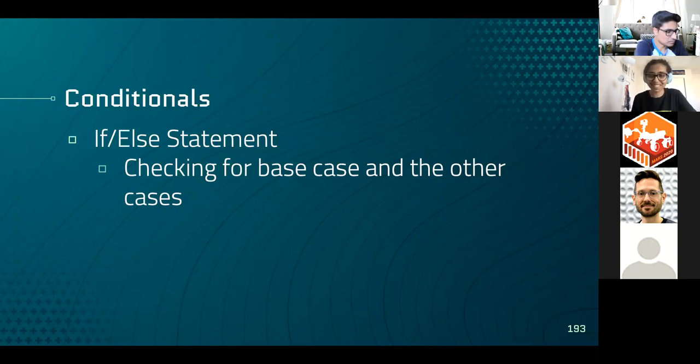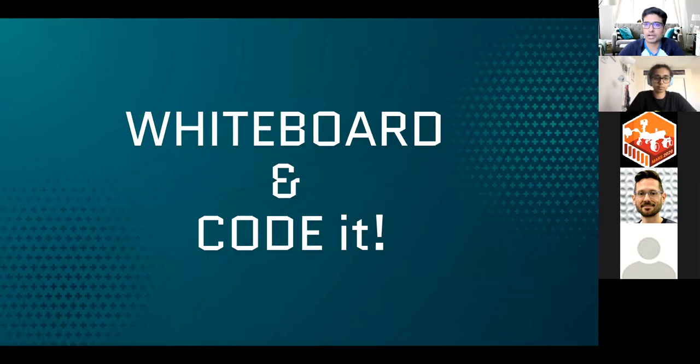But lastly is conditionals. Remember, the base case is technically conditional because you are checking whether the number of calls is the last one you want to do. So that is where we will use the if and else statement. And if it's not a base case, else we will continue to call the function inside itself. Exactly. So now we actually get towards coding our own idea of a triangle.